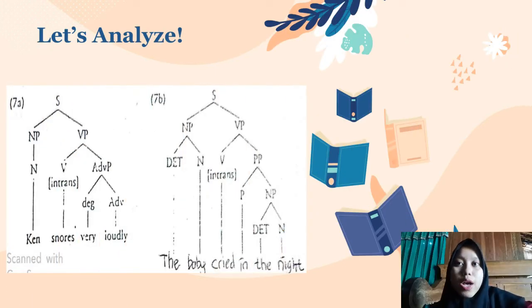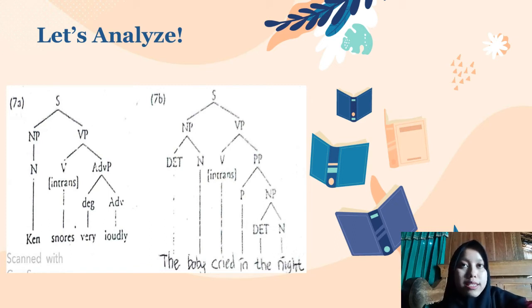Okay, now let's analyze the two sentences with the diagrams. The first sentence can be broken down into a noun phrase and a verb phrase.